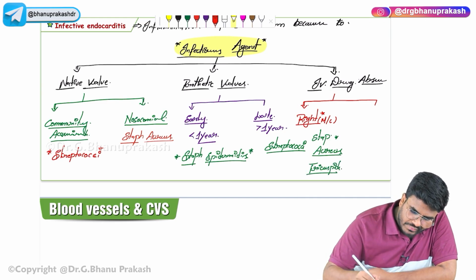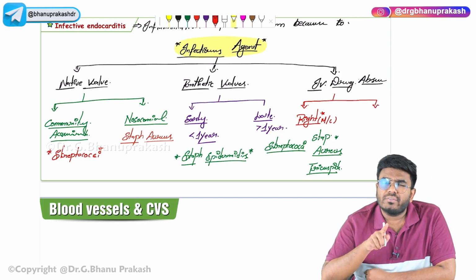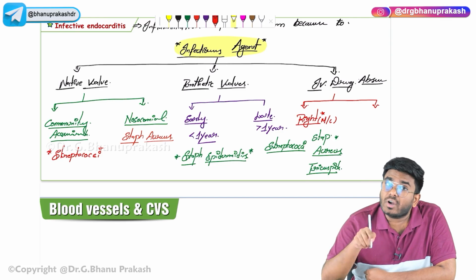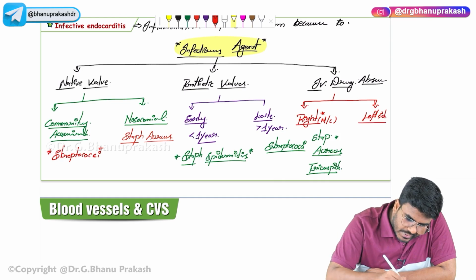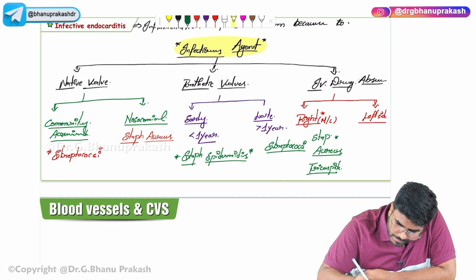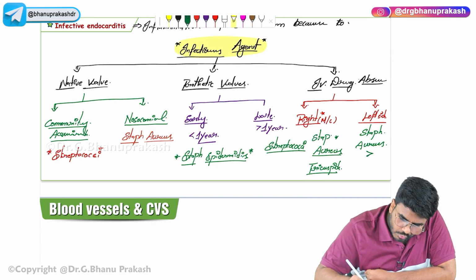And left sided valve, if they ask you, in IV drug abusers, not only the right sided valve, even the left sided valves can be affected. Then what is the best answer? Again, the best answer is Staph aureus. If you don't find Staph aureus, then the next best answer is going to be enterococci.